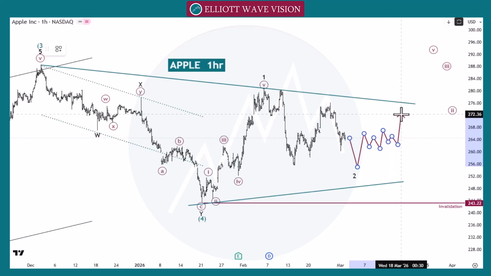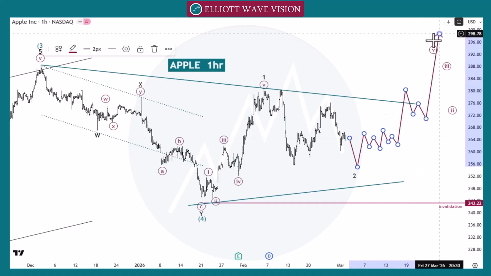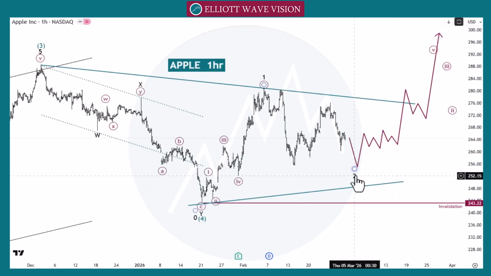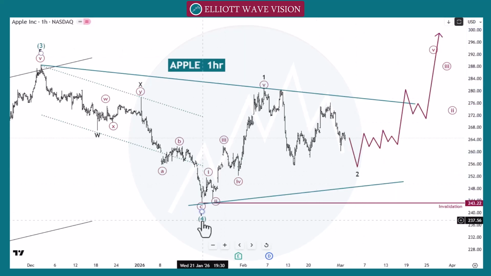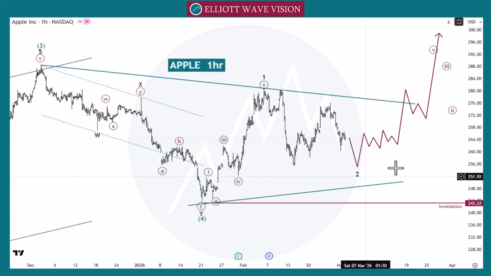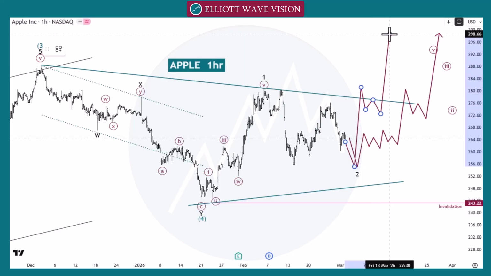Then we will go towards the 272 and then 280. If this 280 gives us the first high above level A, B and C, then we will go towards the next point 300. Then this pattern is confirmed as a wave 4. So in both cases, as a triangle or as wave 1 and wave 2, we need to wait for the first high above level A, B and C to go towards the next point. So this is for Apple.